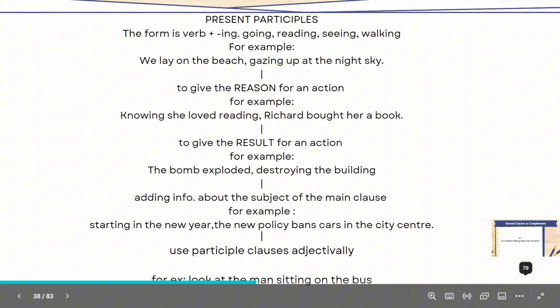This means we lay on the beach and gazed up at the night sky. Or to give a reason for an action or a cause. For example, knowing she loved reading, Richard bought her a book. This means because he knew she loved reading, Richard bought her a book.